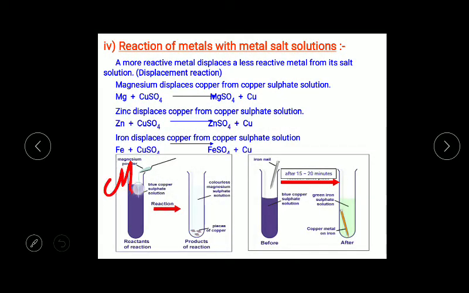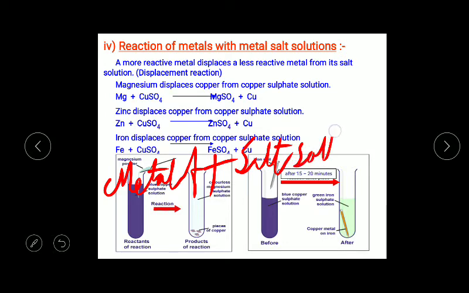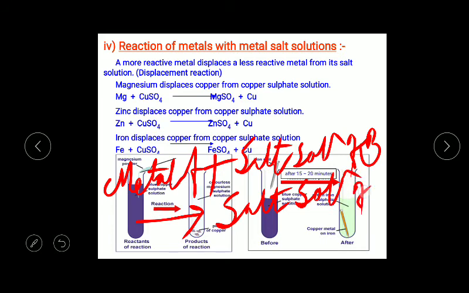Whenever metal A reacts with the salt solution of B, it will form the salt solution of A plus metal B. This is known as a displacement reaction.